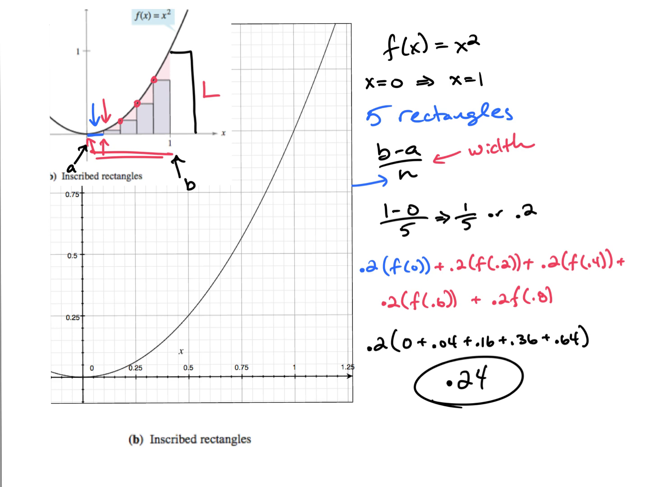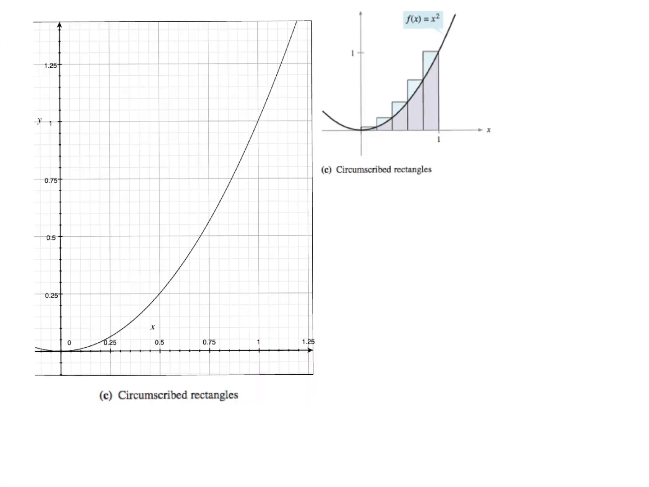Now, is that area an overestimate or an underestimate? Under. It's an underestimate. Why is it an under, Luke? It's inscribed, and so there's some gaps. There's some gaps, isn't there? All right, so now let's do circumscribed.